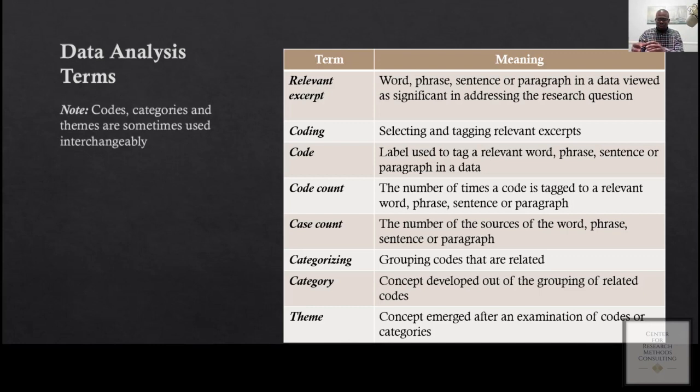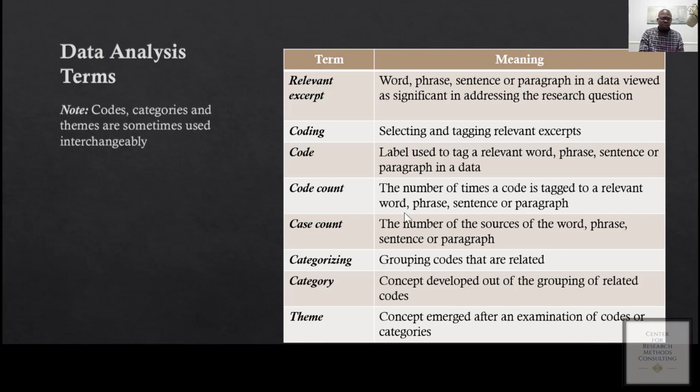So you are grouping the codes based on the similarities, and that's called categorization or categorizing. And the category is the outcome of the categorization, right? Sometimes you can go further and develop themes based on the categories, especially when you have a lot of categories. You can think about what are the similarities between the categories. Can I regroup them so that I can get a concept or group of concepts or themes from it? So the themes are just concepts that emerge from maybe the codes or the categories that you have.